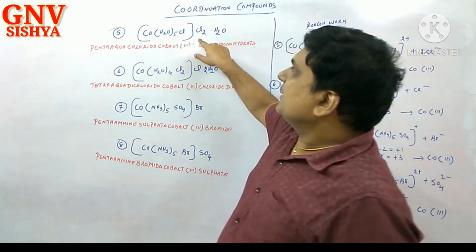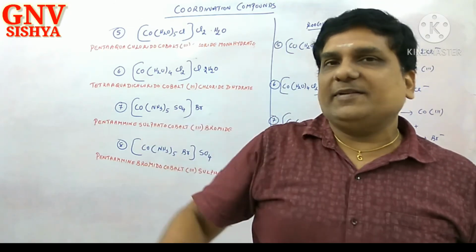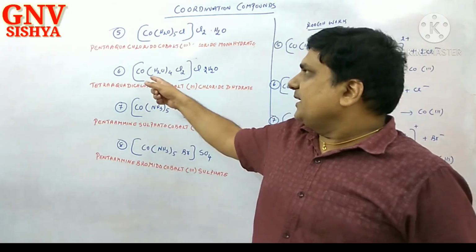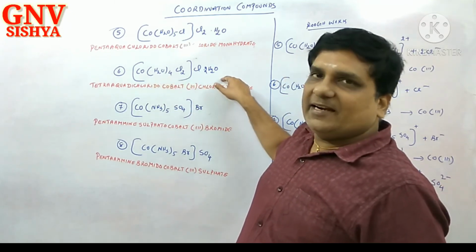Here don't commit a mistake. Don't write dichloride. Again I am telling you, the counter ion should be named, not have its number specified. Then here, [Co(H2O)4Cl2]Cl·2H2O, dihydrate.